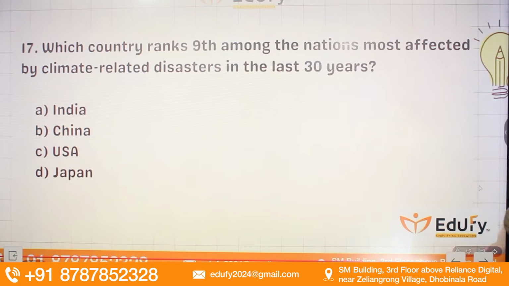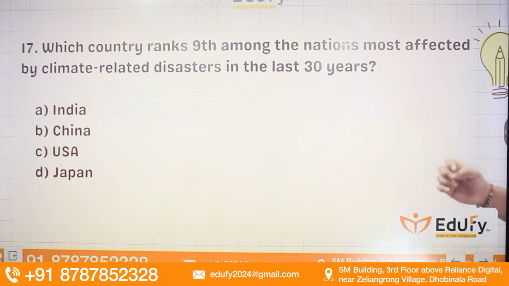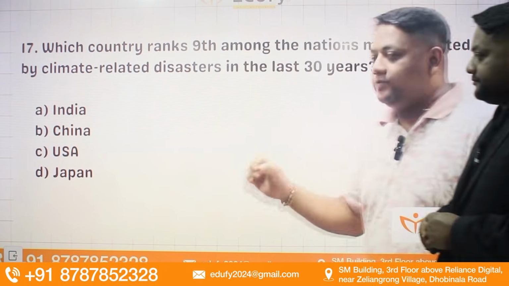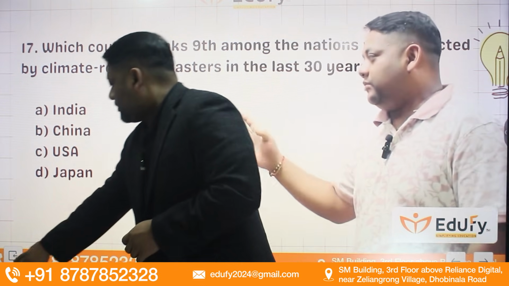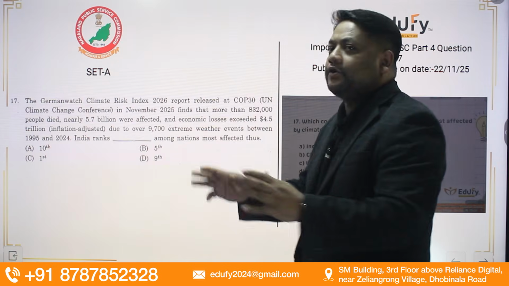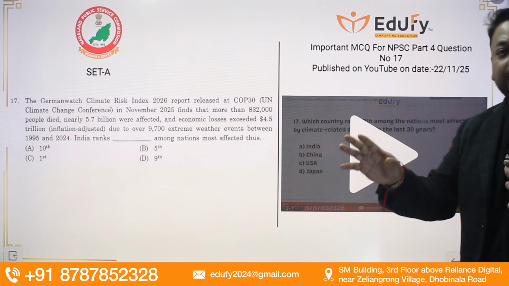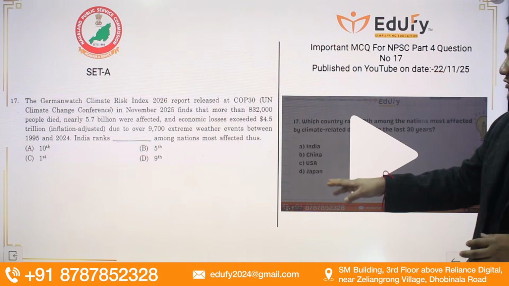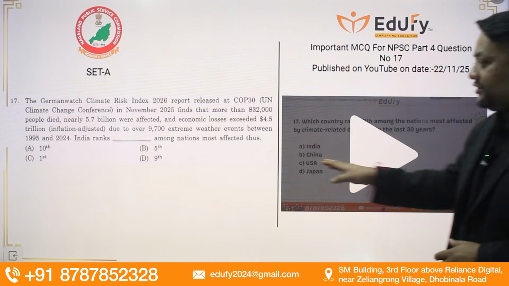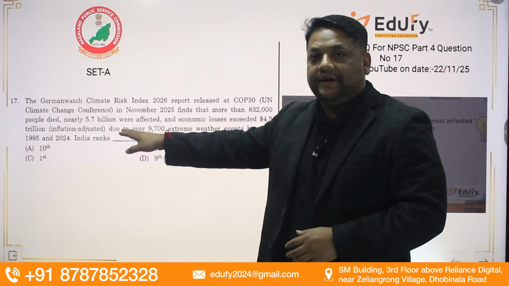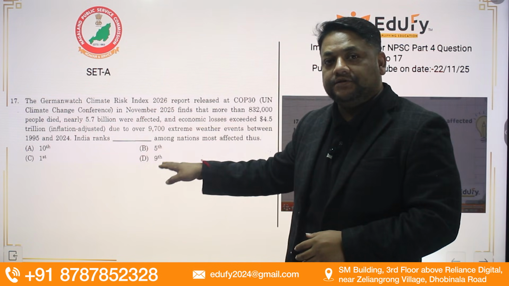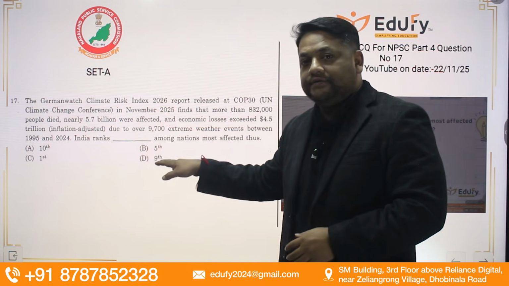Which country ranked 9th among the nations most affected by climate-related disasters in the last 30 years? The options are India, China, US, and Japan. So, this direct question came from question number 17, and this video is directly related. Here the right answer was India's 9th position. This question also asks about India's ranking, and the answer is 9th. So the right answer is 9th.